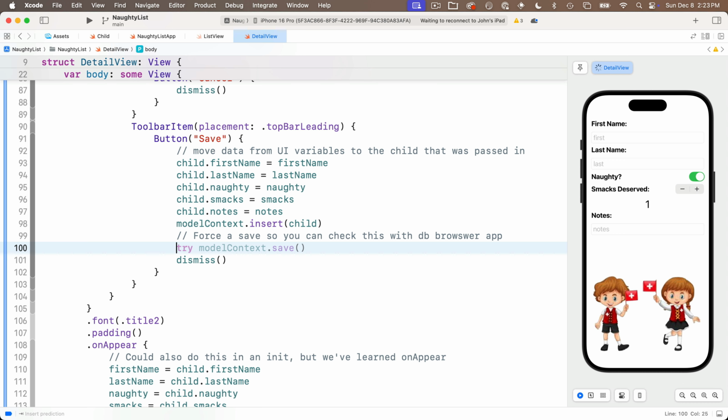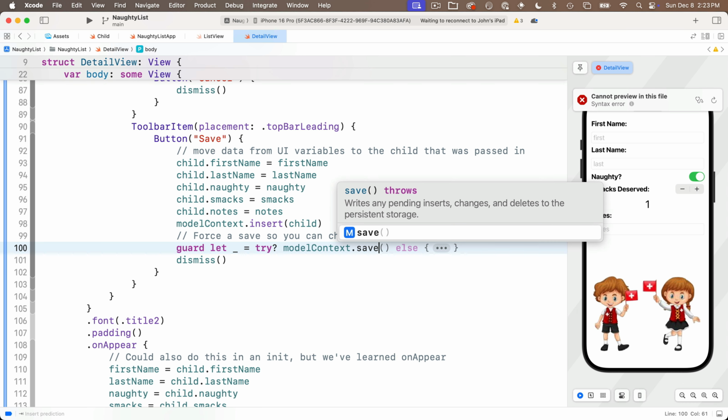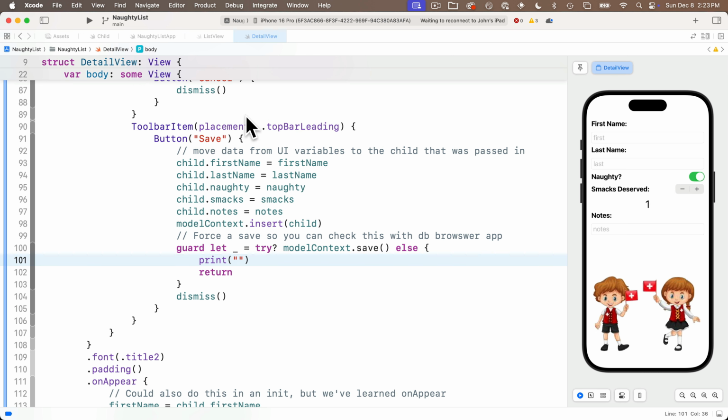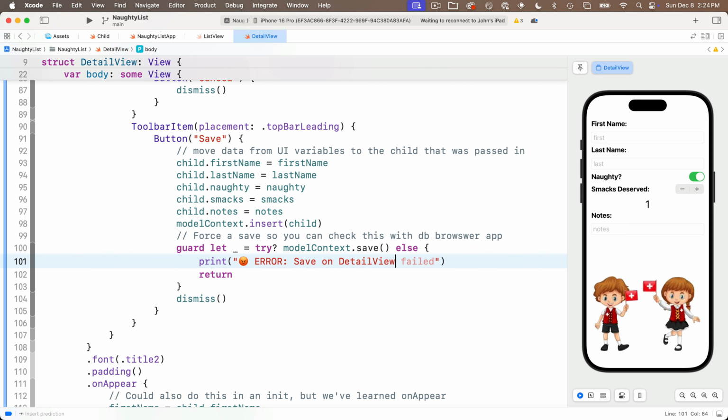So I'm going to say guard let _ = try? modelContext.save() else { }. Now, if we fail, we'll return, and above that we'll print angry emoji "Error: save on detail view did not work", but hopefully you'll never see that.